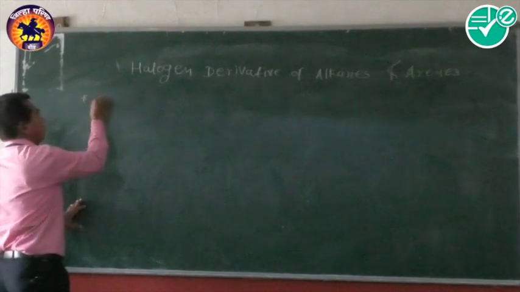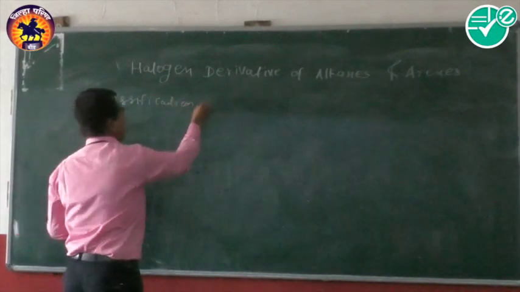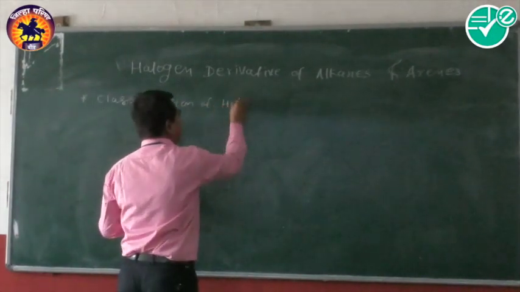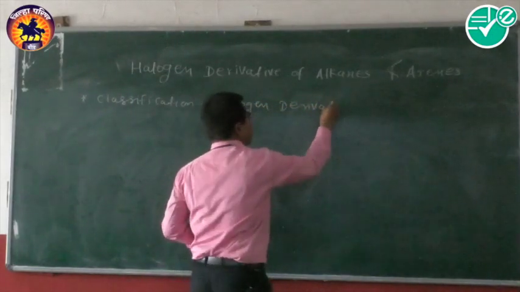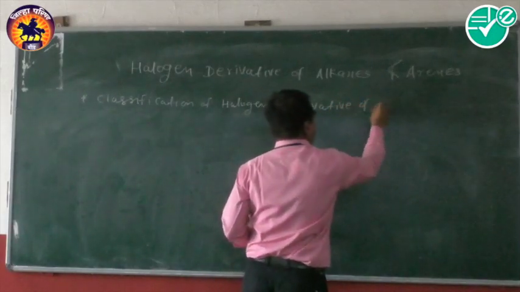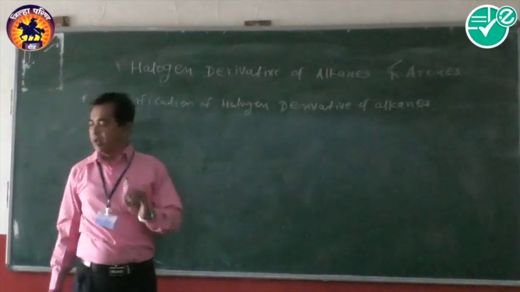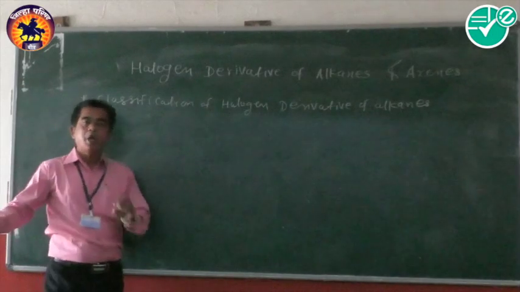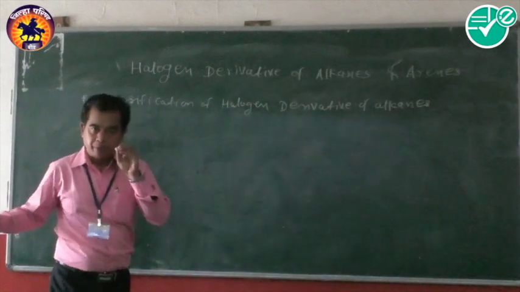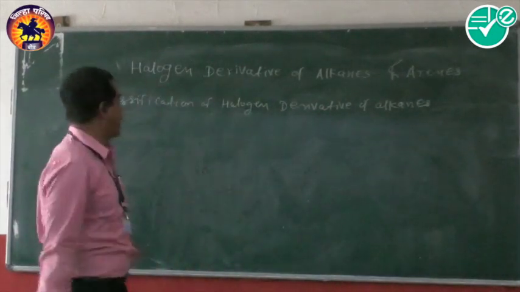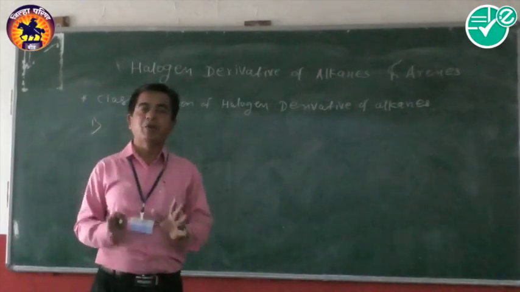Now, the classification of halogen derivatives of alkanes is based upon the number of halogen atoms present in the derivative, and therefore they are classified as monohalogen derivatives, dihalogen derivatives, trihalogen and tetrahalogen derivatives.